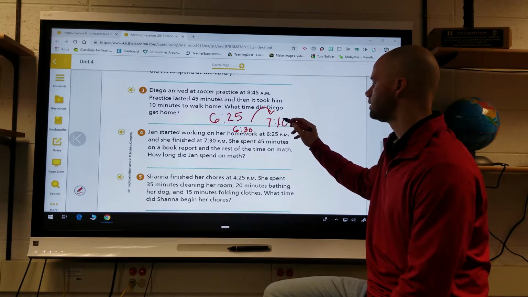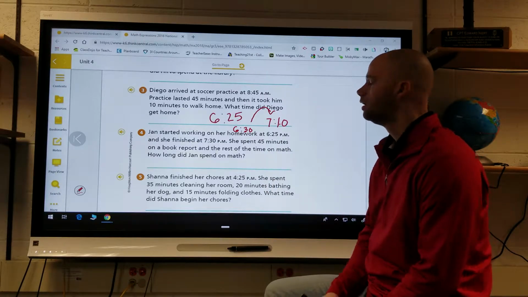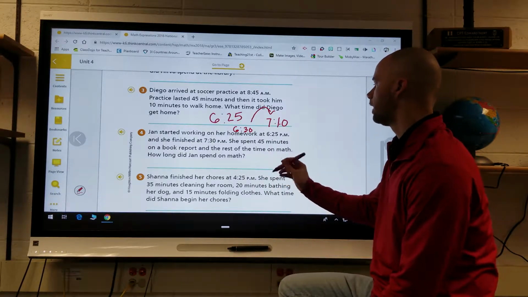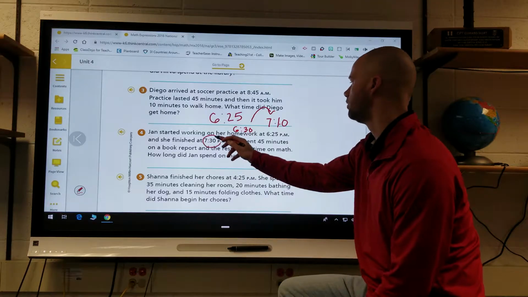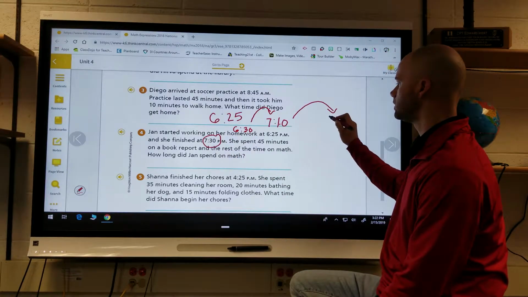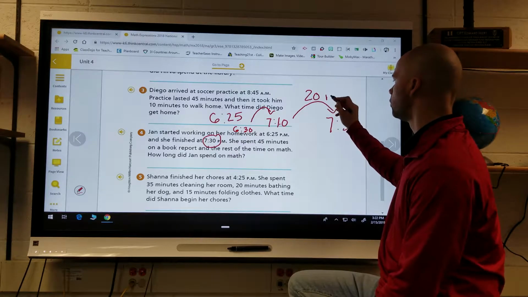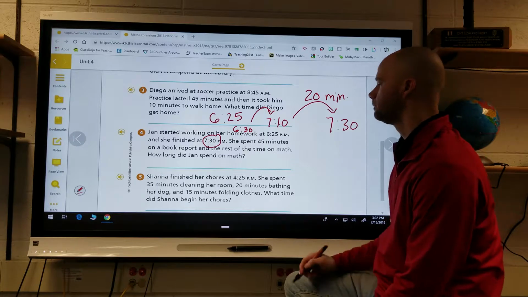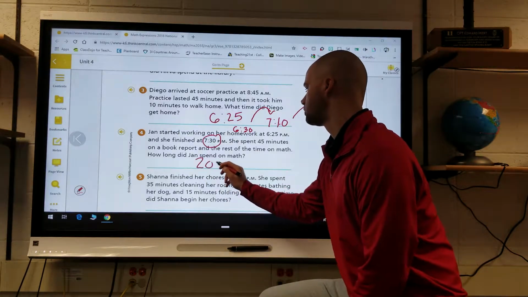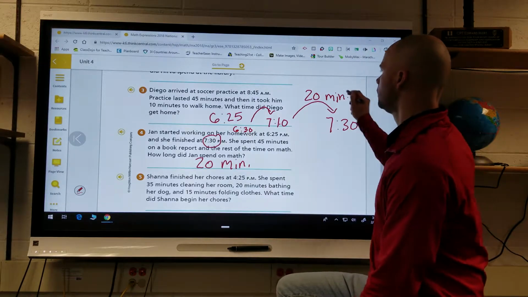However, you get to 7:10, so 6:25 plus 45 minutes is 7:10. And then I know that I have finished at 7:30, so it's saying how long does it take me to get from 7:10 to 7:30, and that would be 20 minutes. Okay. So how long did you spend on math? It was 20 minutes. All right, next one.